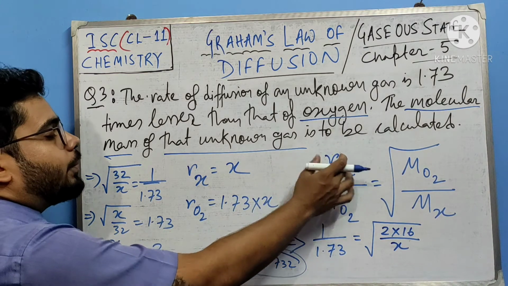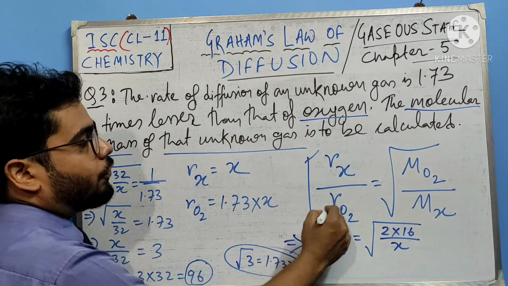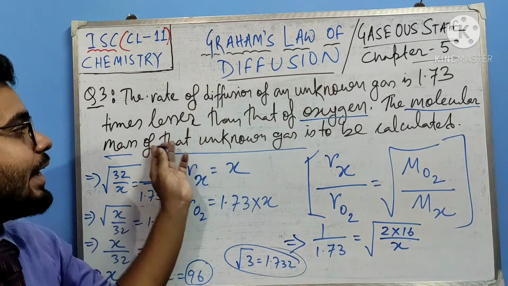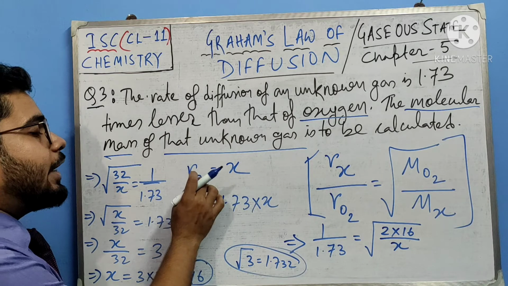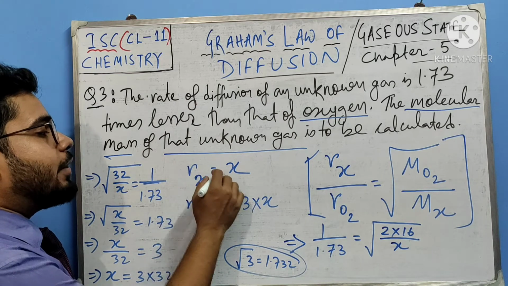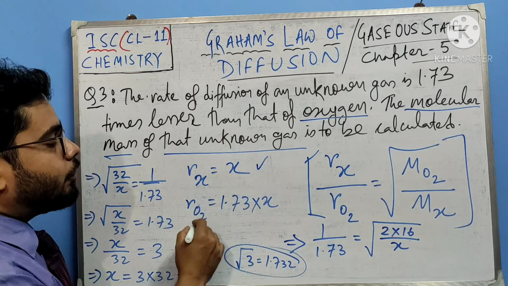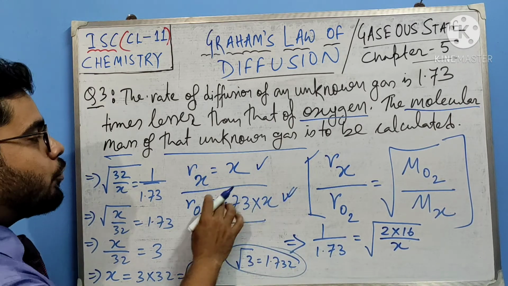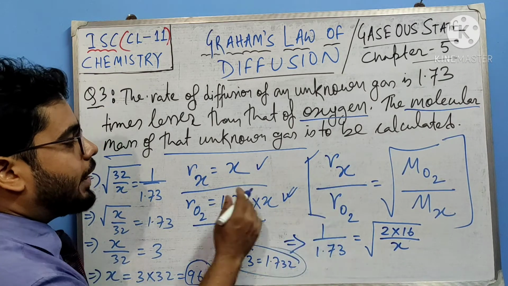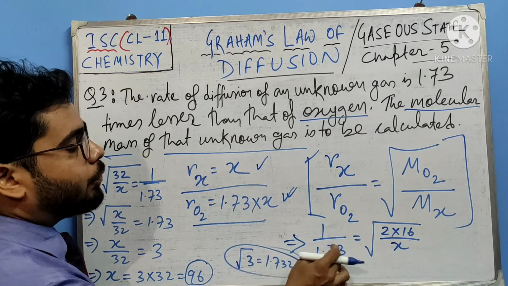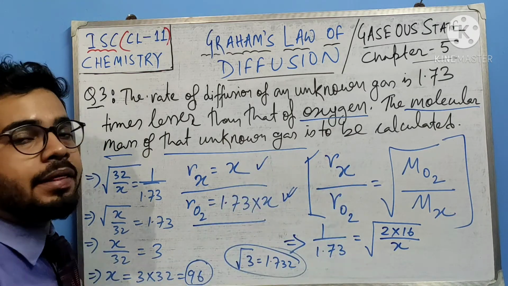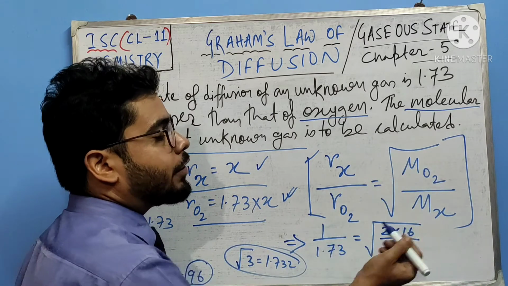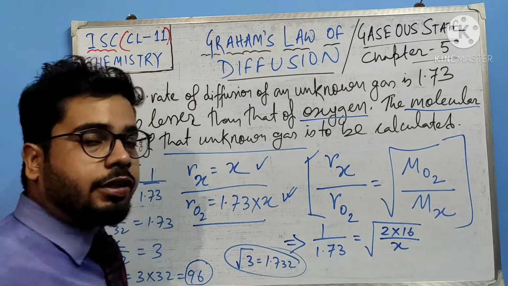See, the rate part you all know from the formula, but 1.73 times lesser. So the rate of diffusion of the unknown gas is less, so say it is X. So the rate of diffusion of oxygen will be 1.73 multiply X. I have put these two data here, X by 1.73 X. So X and X get cancelled, you get 1 by 1.73. Now the molecular mass of oxygen you know, 2 multiply 16 or 32.